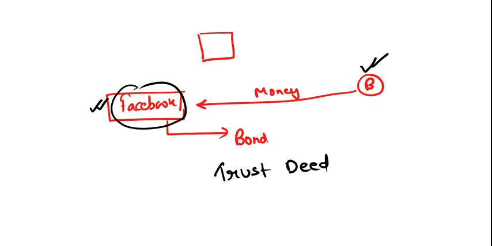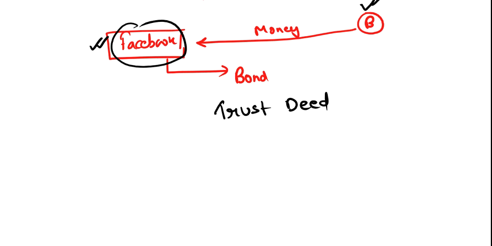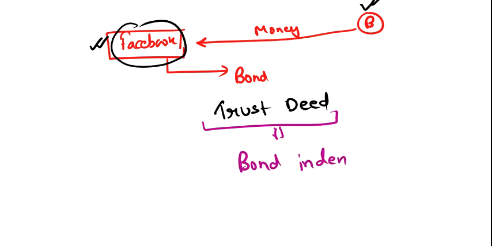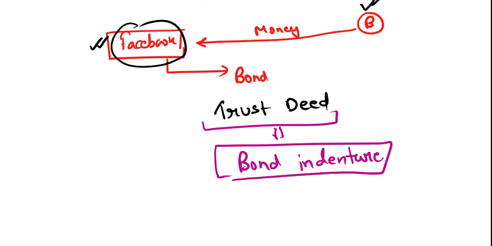This documentation is known as a trust deed, but in the USA and Canada the trust deed is also known as the bond indenture. These are basically written documents to protect the rights of Mr. B, so that Facebook cannot just use the money given by B and then not pay at the time of maturity.